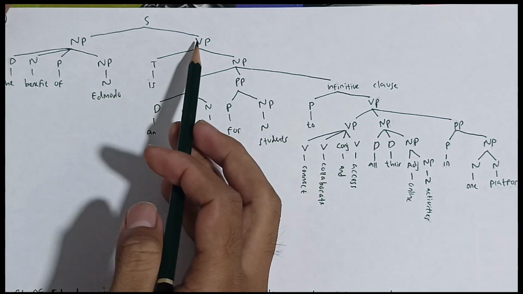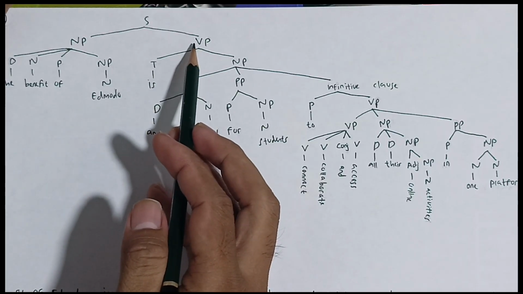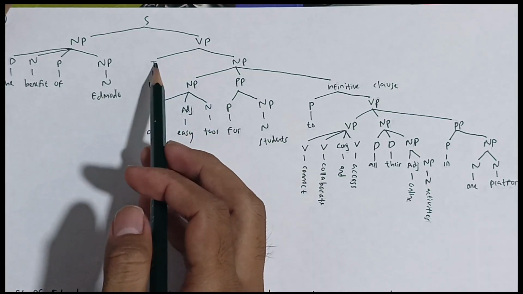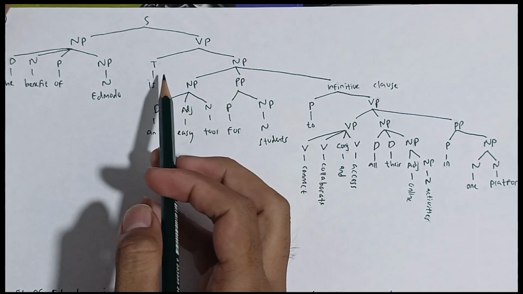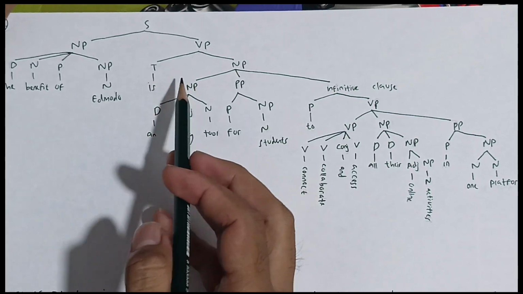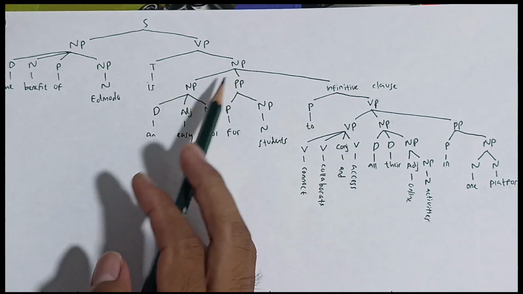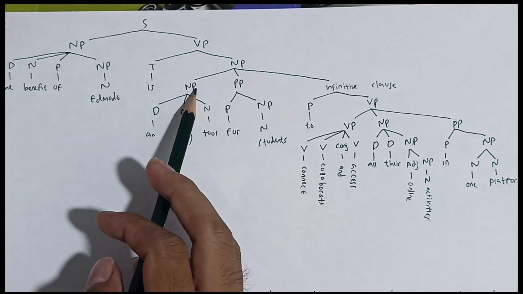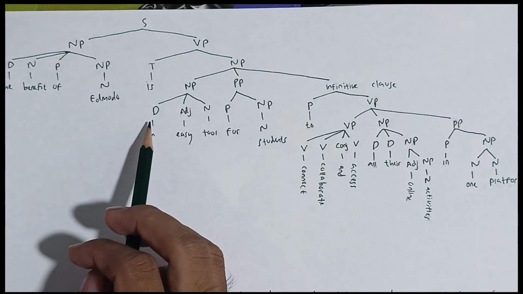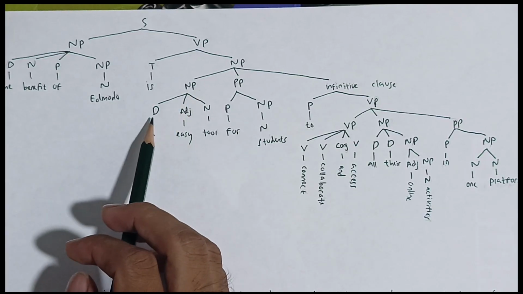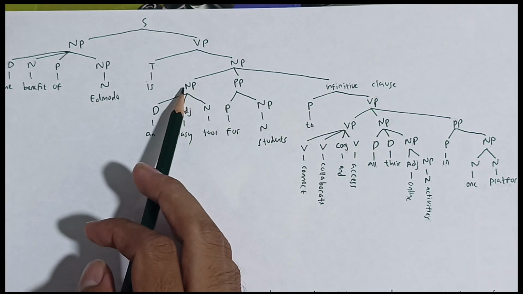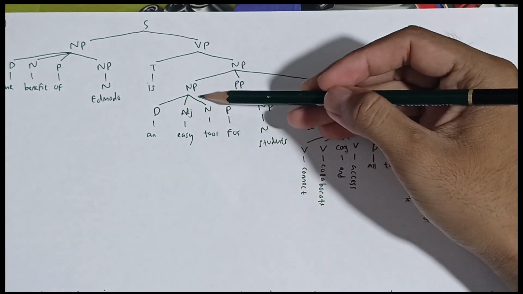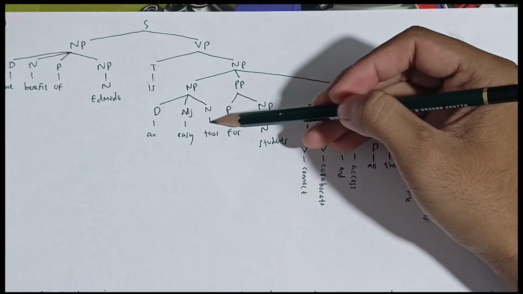The noun is Edmodo. And then this sentence is also formed by verb phrase. The verb phrase is formed by tense and noun phrase. And then the tense is is, and the noun phrase is formed by noun phrase, preposition phrase, and infinitive clause. The noun phrase is formed by determiner. Determiner is an, and also the noun phrase is formed by adjective, which is easy. And then the last is formed by noun, and the noun is tool.